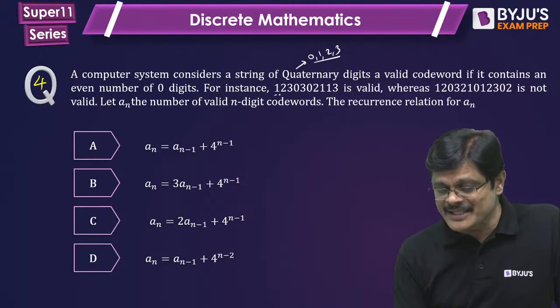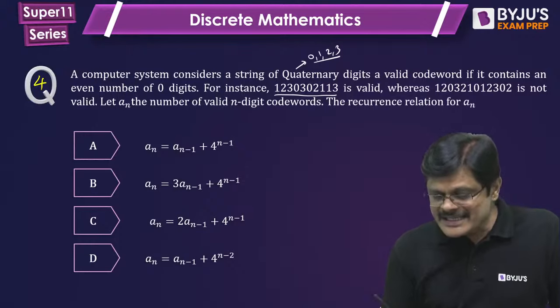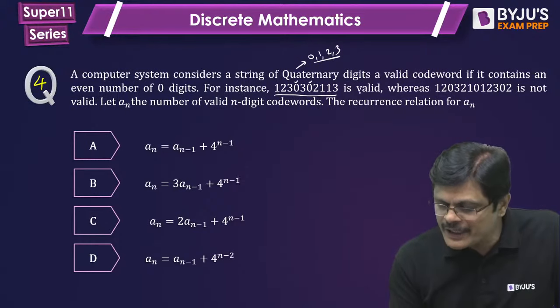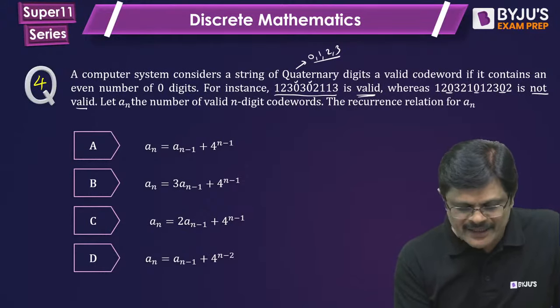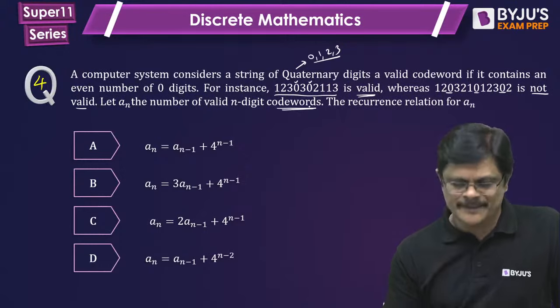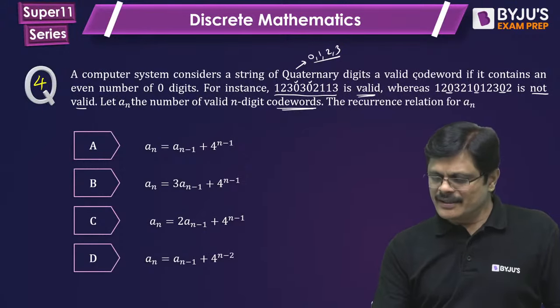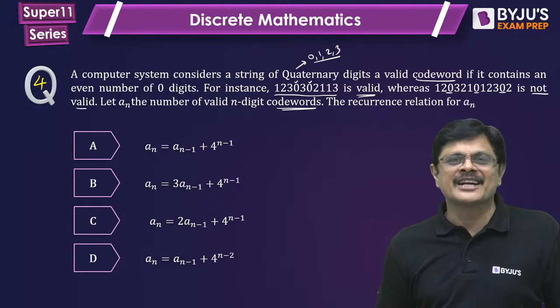For example, he has given this. You see, this is a string of quaternary digits. It is having 2 zeros. Therefore, it is valid. Whereas this one is containing 3 zeros. Therefore, not valid. Now, suppose an is the number of valid n-digit code words. Okay. The recurrence relation for an is what? What is the recurrence relation for an?